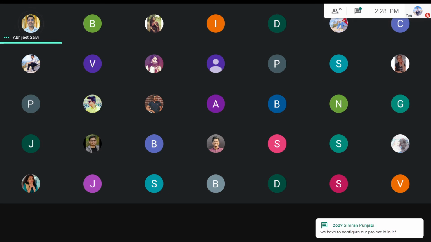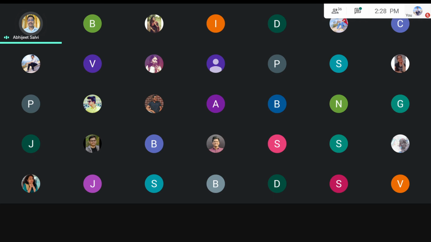Somewhere here in the pom.xml file, we have to find the configuration setting, and in between that, we have to write our project ID. You can directly go by this drop down, find your project ID, copy that and paste it over here.